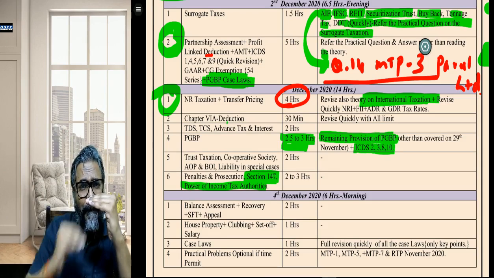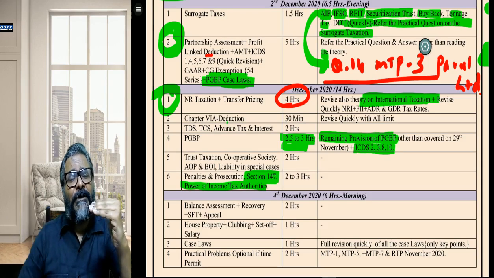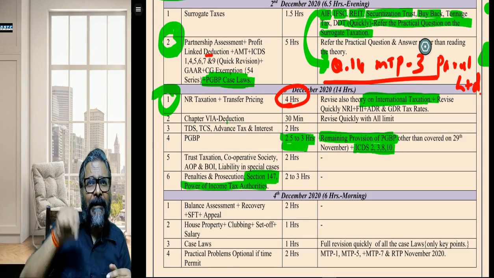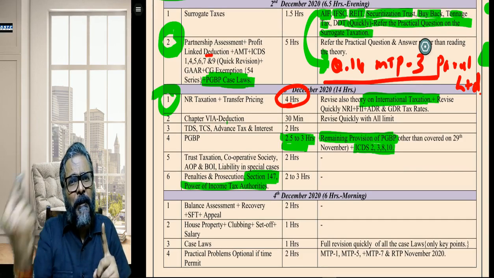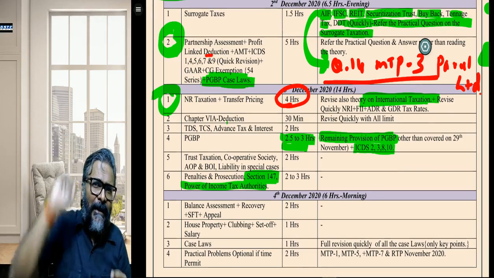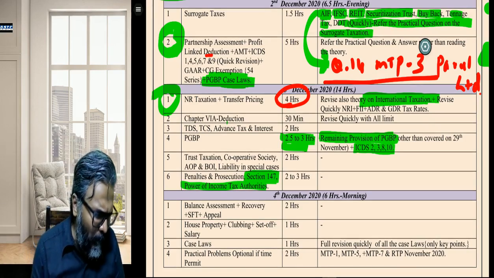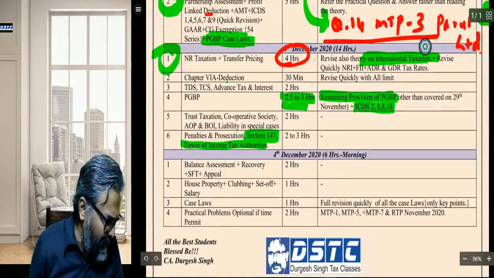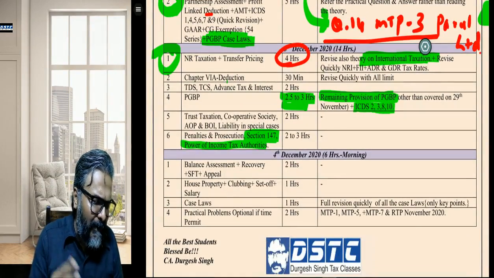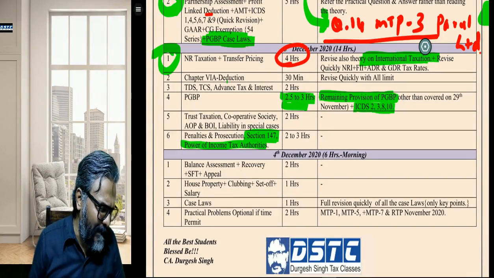Then, depending upon the tax relief which is sought to be claimed, they have created the authority, whether the application has to be made with the CIT, the CCIT or the CBDT. It depends upon the relief that is sought to be claimed. Thereafter, students, on 4th December 2020, that day itself, the exam.